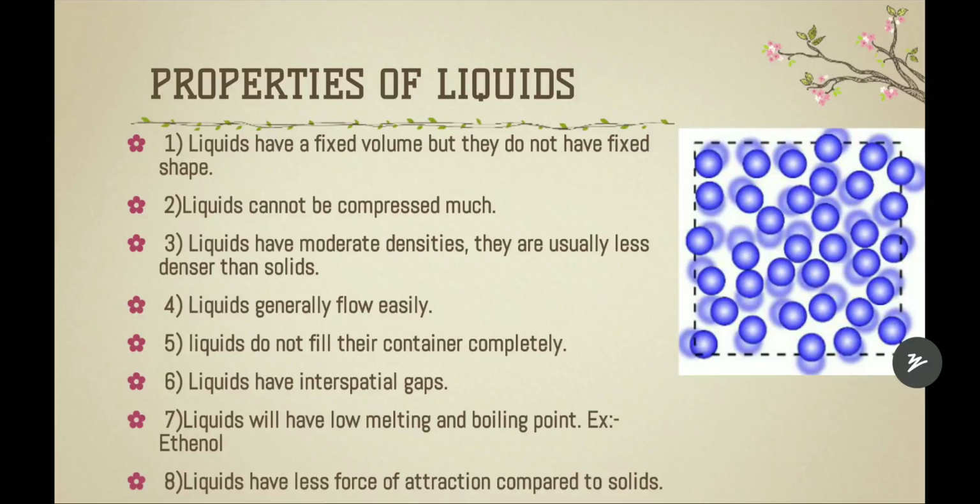The seventh property of liquids is that liquids have low melting and boiling points. Example, ethanol, an alcohol. It has a boiling point of 35 to 37 degrees. It is used in sanitizers, meaning before an injection, for cleaning the hand, they will use this ethanol. So the boiling point is 35 to 37 degrees Celsius, which is less than room temperature, right? So liquids have low boiling and melting points.